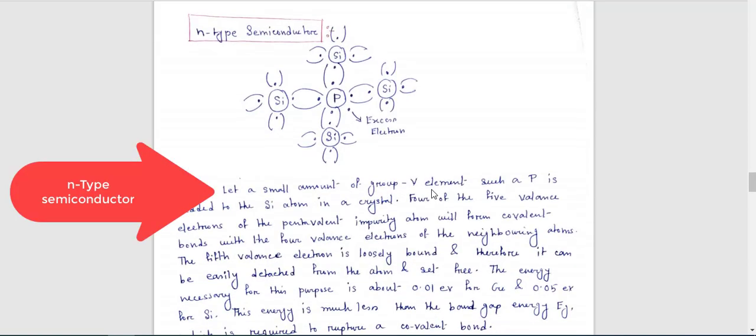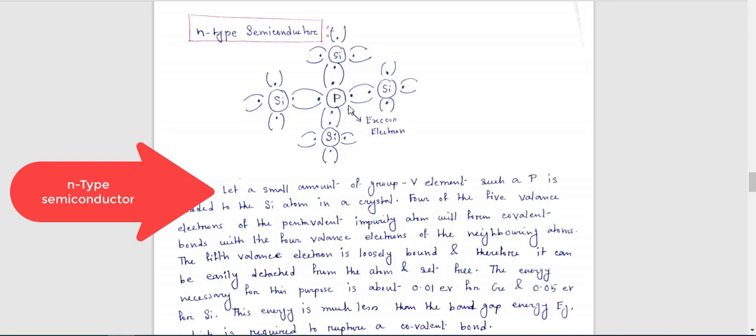See, this is the overall atomic structure of an N-type semiconductor. Here I have taken silicon as a crystal. If I ask you what is the valence electron count for silicon, your answer will be 4 valence electrons. Now if you add a group 5 element, what does group 5 mean? It means the outermost orbit has how many valence electrons? It has 5 valence electrons.